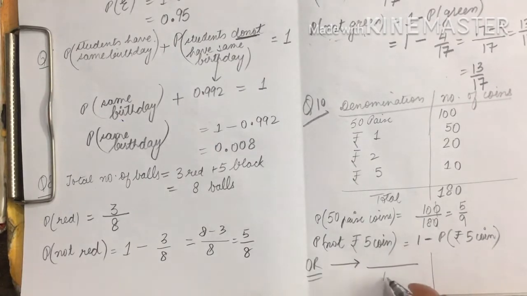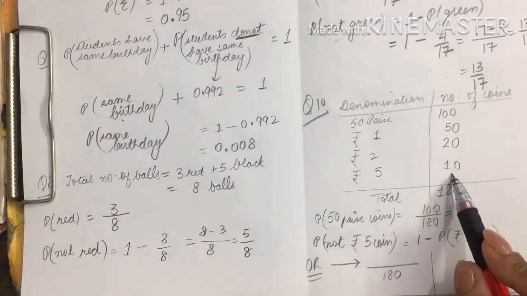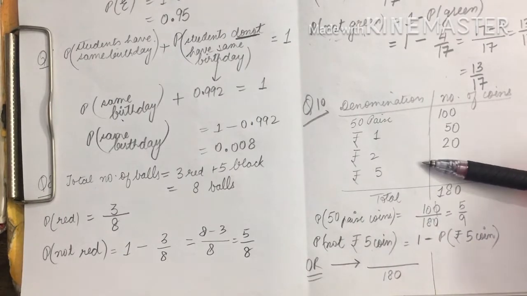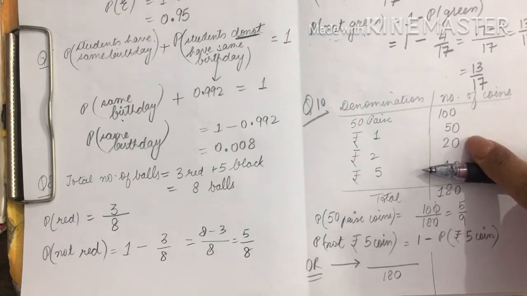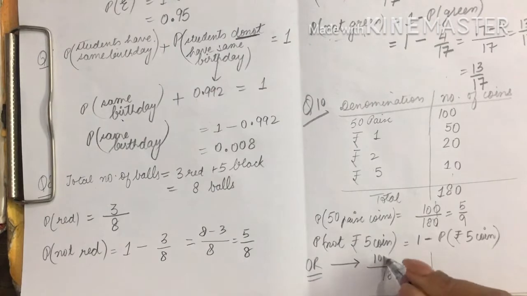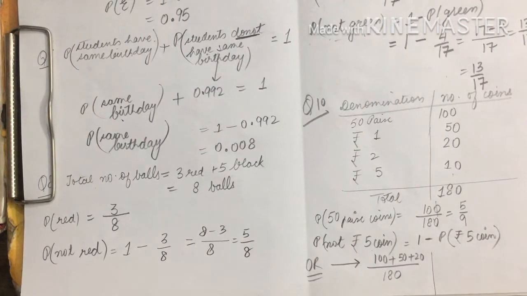So this will be out of 180, exclude 5 rupee coins. So exclude these 10 coins and take the other 3. So taking the other 3, 100, 50 and 20. So 150 and 20 will be 170 over 180.